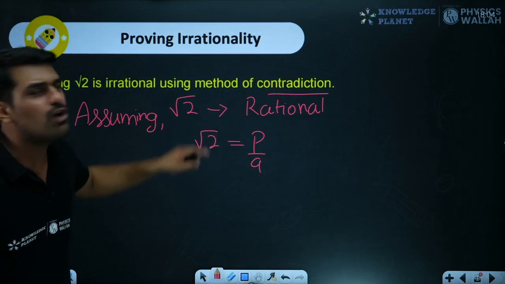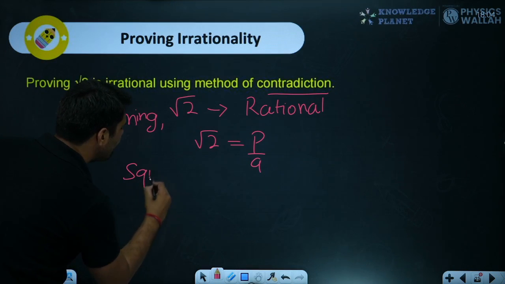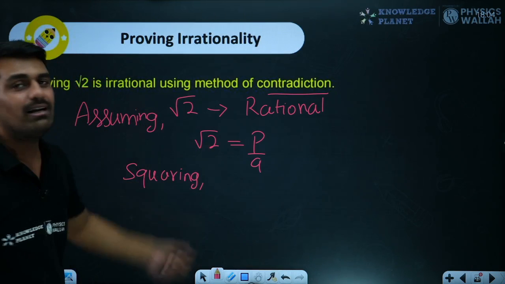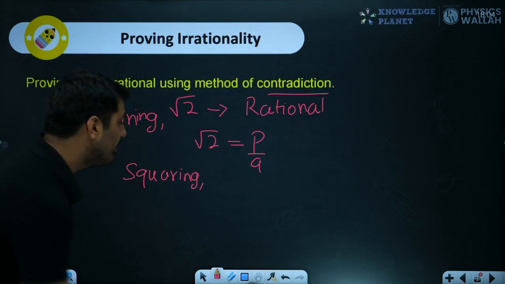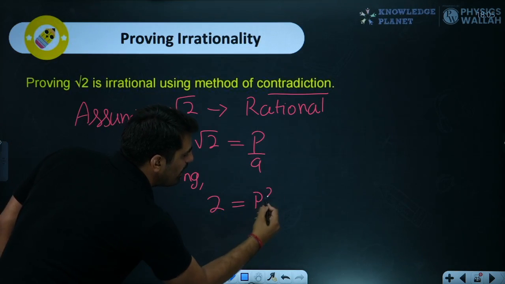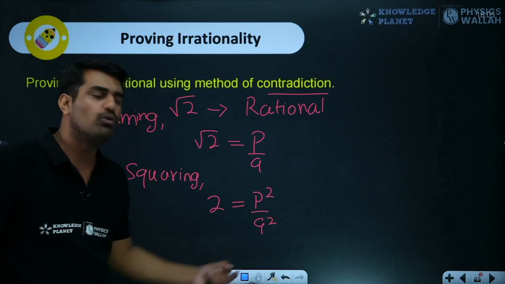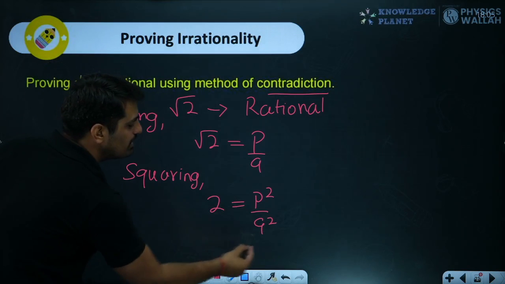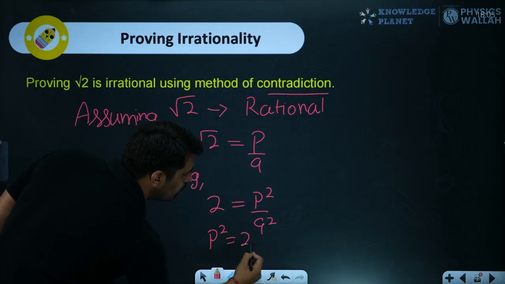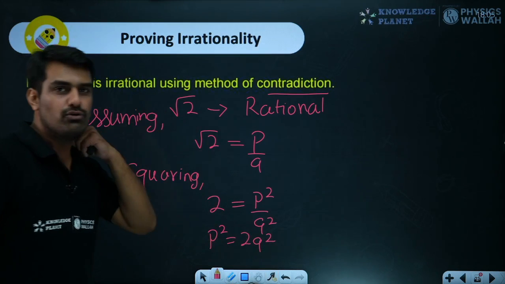Now since this root is not looking good to me, I'll square on both the sides. So what will happen with this squaring? When you do the square, this root will be evaporated. We will be left with only 2, and over here P square upon Q square. Now this expression doesn't look good. Let me transfer this Q square on the other side. So we'll come up with P square being equal to 2Q square. Right? P square is equal to 2Q square.